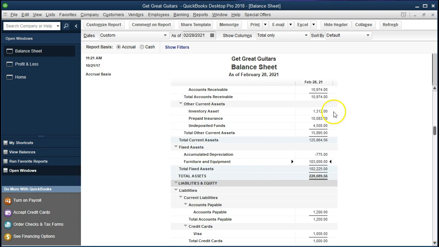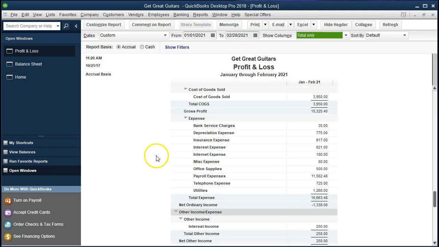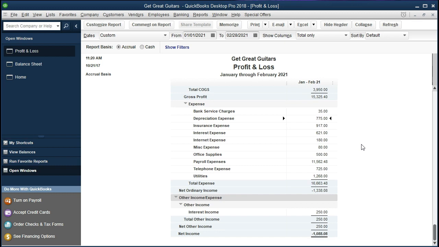And if we look at the other side of this, we go to the profit and loss, and we scroll down. We should have depreciation expense. It is an expense, increasing the expenses, and the expenses then will decrease net income. So we're now currently at a loss. We have this other expense of 775 related to the depreciation.